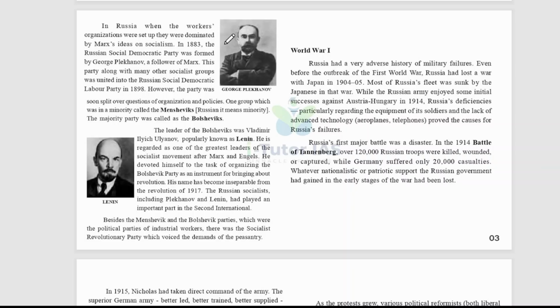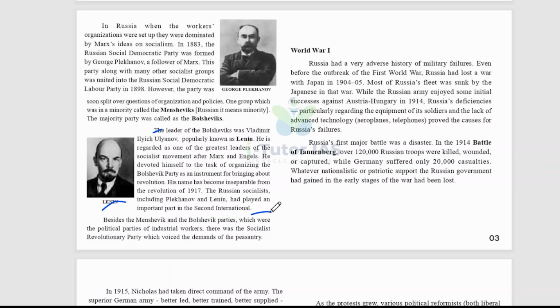So this is the picture of George Plekhanov, and the leader of the Bolsheviks was Vladimir Ilyich Ulyanov, popularly known as Lenin. So this is Lenin, and he is regarded as one of the greatest leaders of the socialist movement after Marx and Engels. He devoted himself to the task of organizing the Bolshevik Party as an instrument for bringing about revolution, and his name has become inseparable from the revolution of 1917. The Russian socialists, including Plekhanov and Lenin, had played an important part in the Second International.